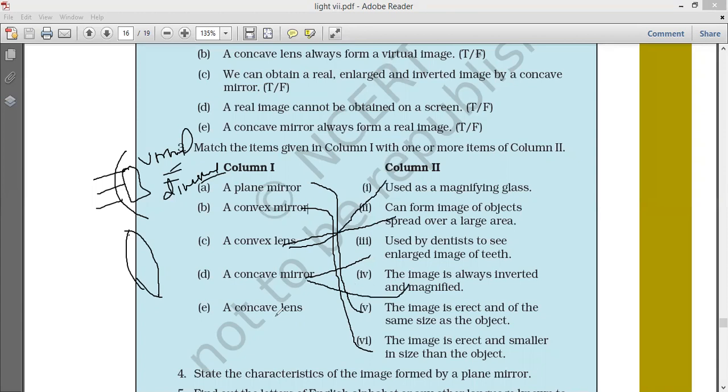The concave lens is the sixth one. The plane mirror has the same size, the fifth answer. The convex mirror is this one. The convex lens is the magnifying glass.